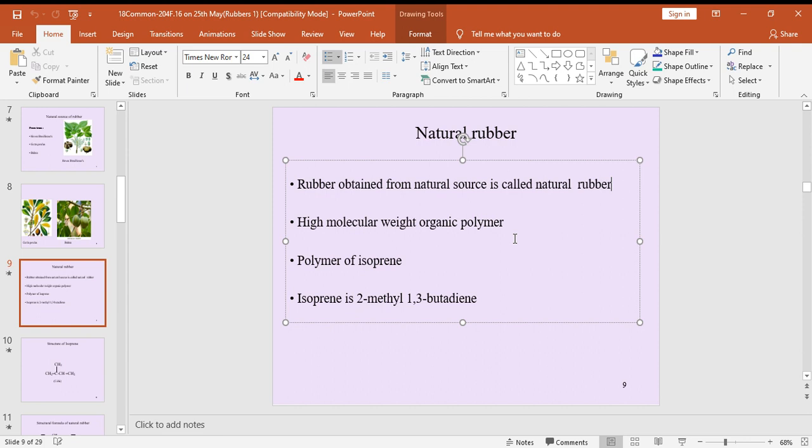So this is the introduction of natural rubber. Natural rubber is obtained from natural sources. Natural rubber is a high molecular weight organic polymer, a polymer of isoprene. Isoprene means 2-methyl-1,3-butadiene. So this is the explanation of natural rubber. Okay, note down some points.